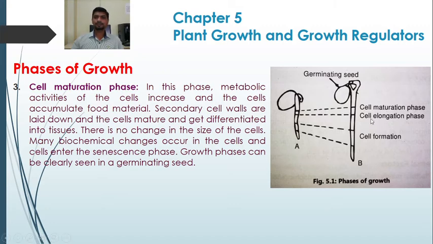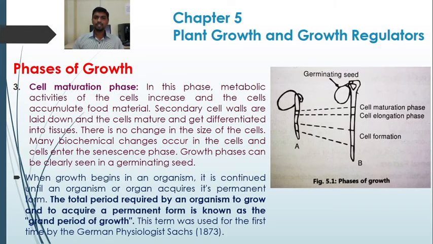And finally in the cell maturation phase, the secondary cell wall is laid down. The cell gets mature and differentiated into the tissue. There is no change in the size of the cell and many biochemical changes occur in the cell, and finally the cell enters into the senescence phase or the death phase. So growth phases can be clearly seen in germinating seeds. When growth begins in an organism, it continues until the organism or organ acquires its permanent form.